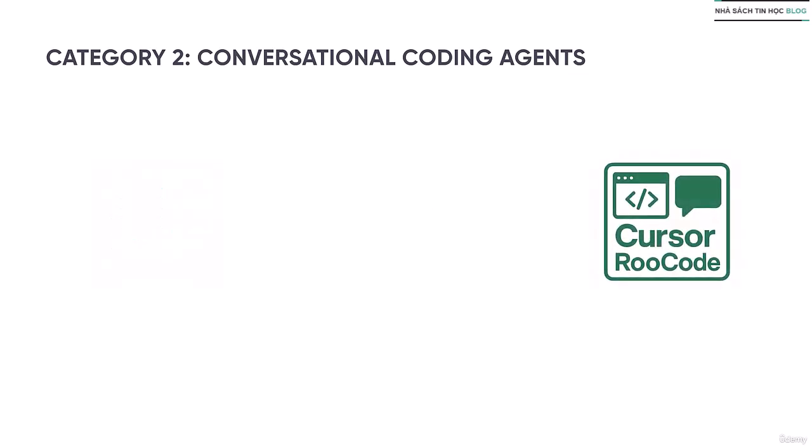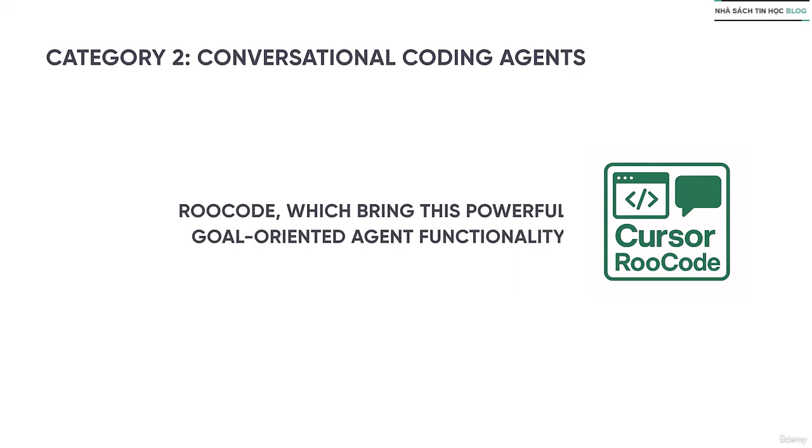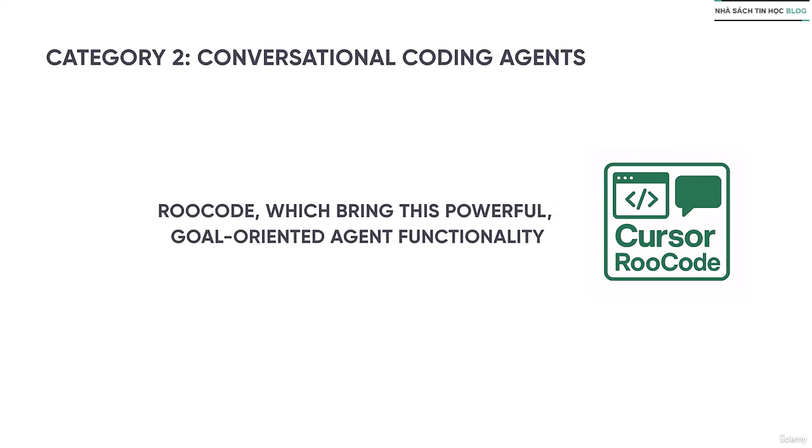There are examples like Cursor IDE, which is entirely built around this conversational experience, turning the editor into a chat interface. There are tools like Roo Code, which bring this powerful goal-oriented agent functionality right into the extensions for VS Code and other environments. There are tools like Cline. So there are many tools now in this category.